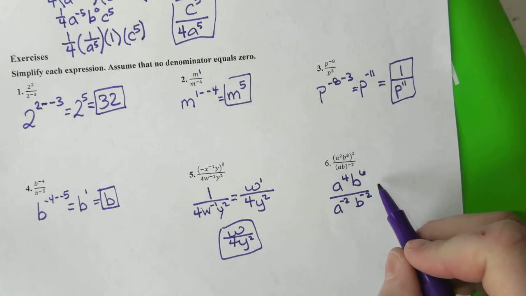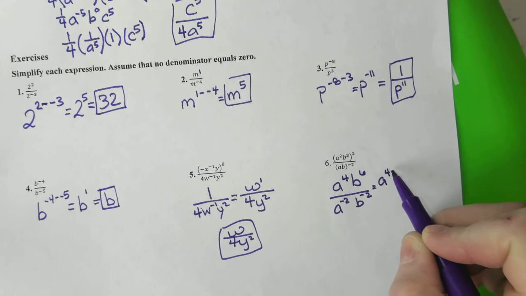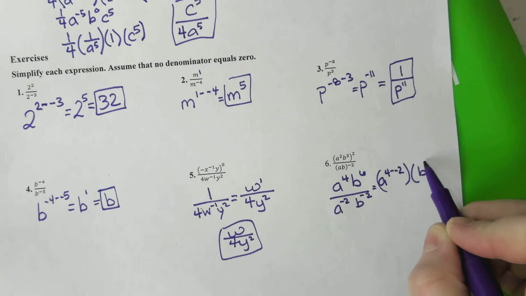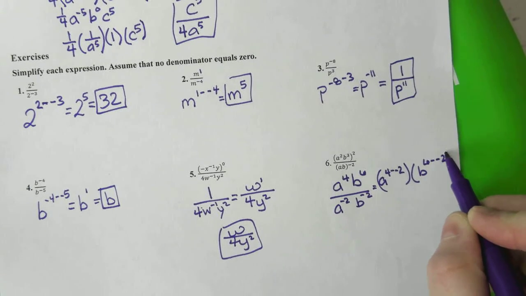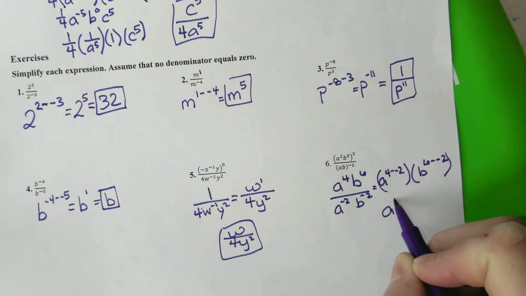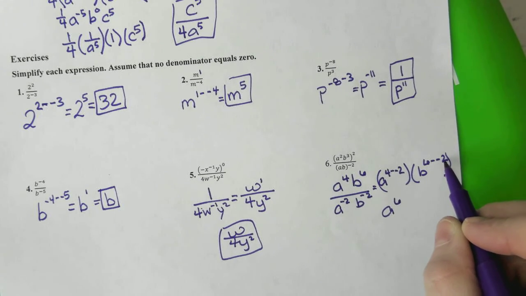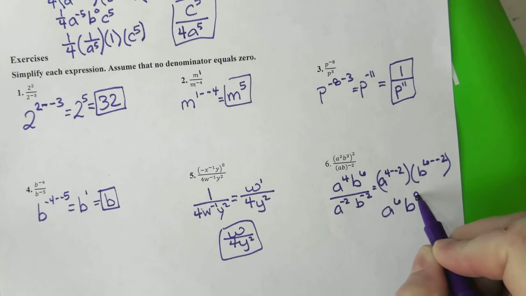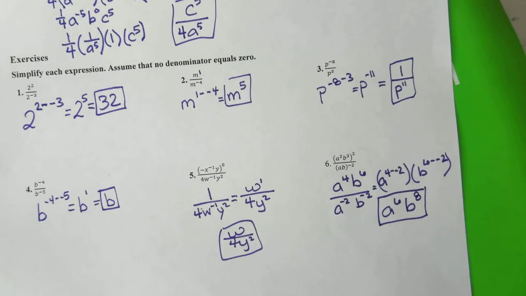Alright, and then now I'm just going to subtract. So I get a, so 4 minus a negative 2, and b is 6 minus a negative 2. 4 minus a negative 2, you get a to the 6th. 6 minus negative 2 would be 8, b to the 8th. Did you solve it correctly?